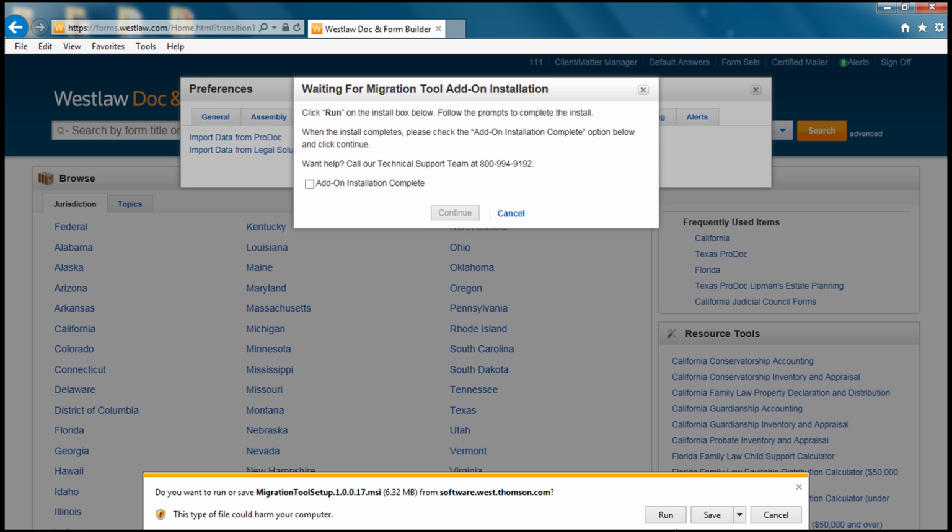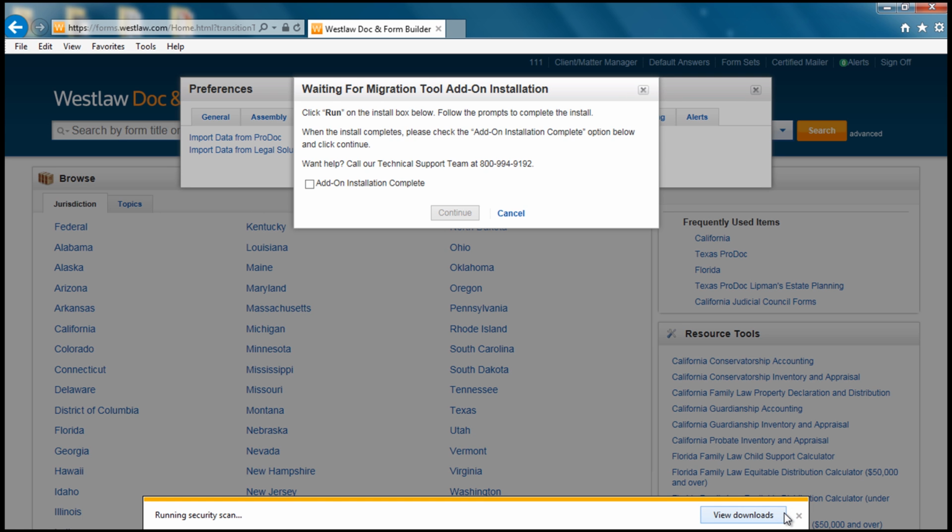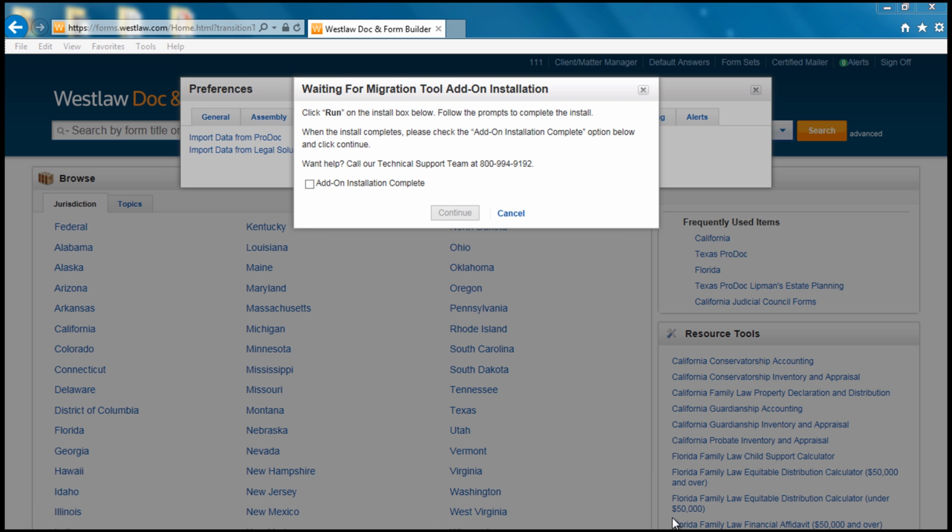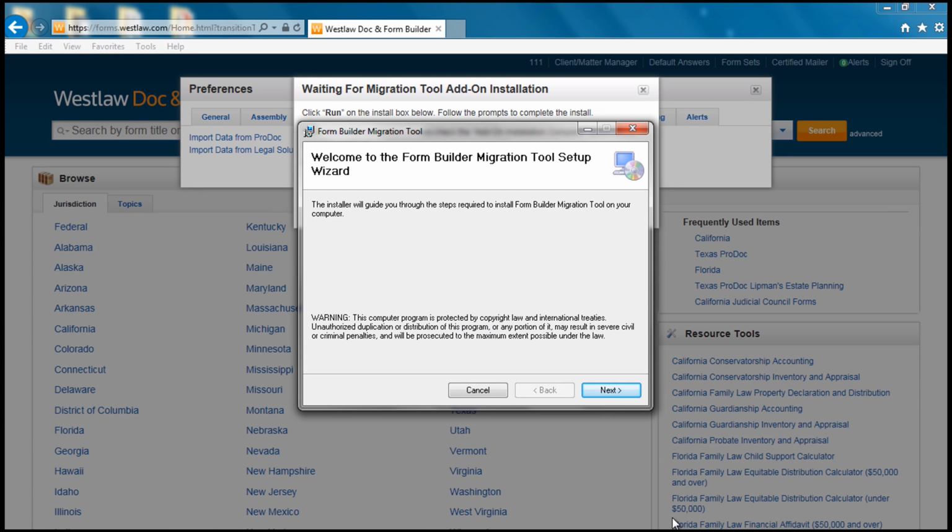To the right of the Save option, there is a drop-down arrow. Click on that drop-down arrow and click Save and Run. If you get a warning that the publisher could not be verified, that is okay, click Run. We will now get the pop-up to download and install the migration tool.